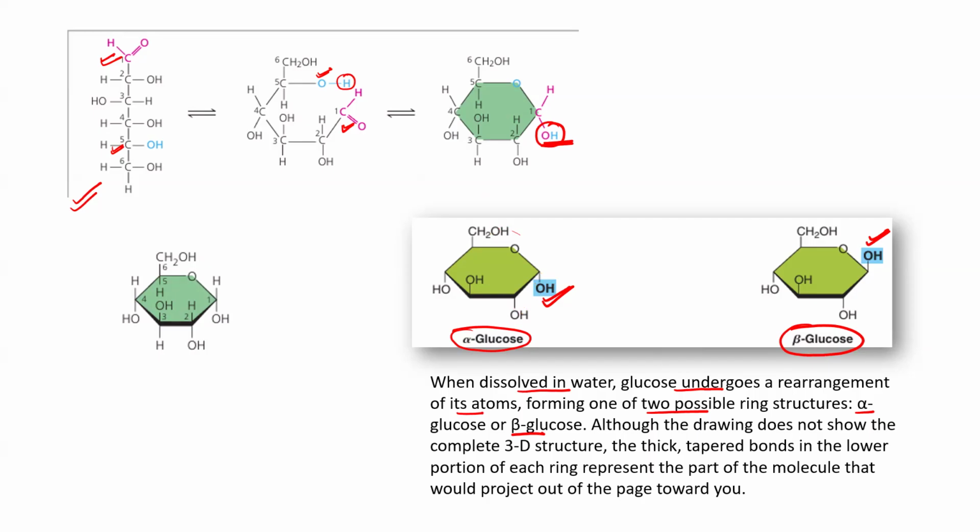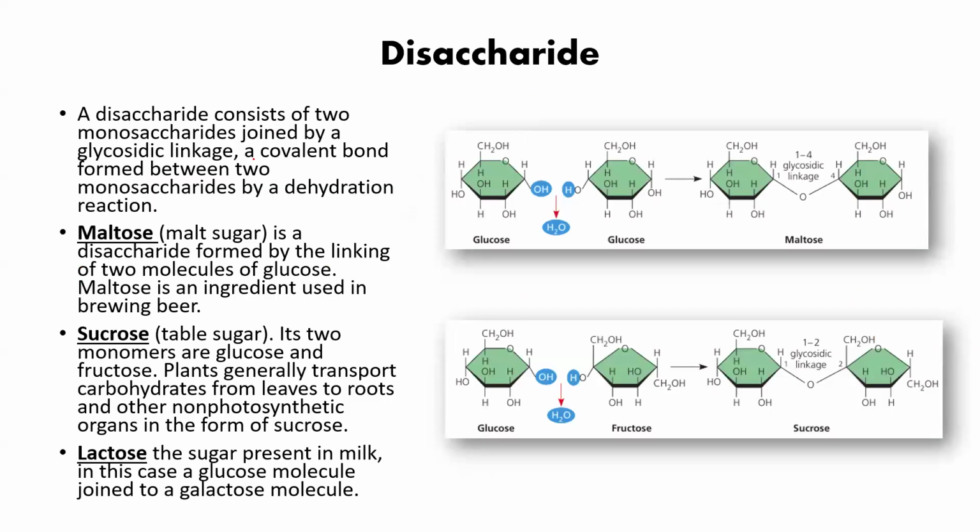So first of all, we are going with the basics. I hope this much is easy for you. Next, disaccharides. Disaccharides are the ones which are made by joining two monosaccharides. For example, if you join glucose with glucose, in the condensation reaction, water will be liberated and we make maltose. So this is carbon 1, 2, 3, 4, 5 and 6. Same again, 1, 2, 3, 4, 5 and 6. You can see here the bond is made between 1 and 4. So 1-4, and the bond between the two monosaccharides is known as a glycosidic bond. So maltose, like malt sugar, is made with 2 glucose.